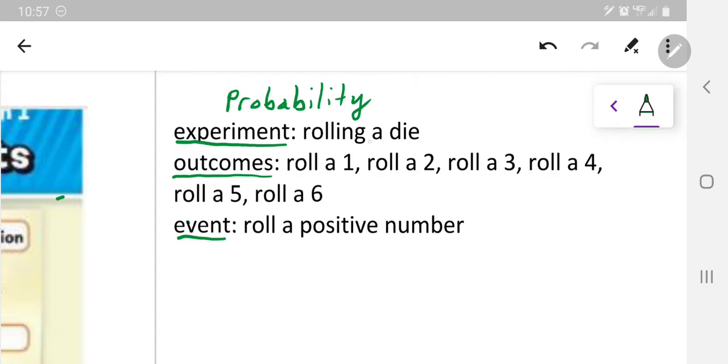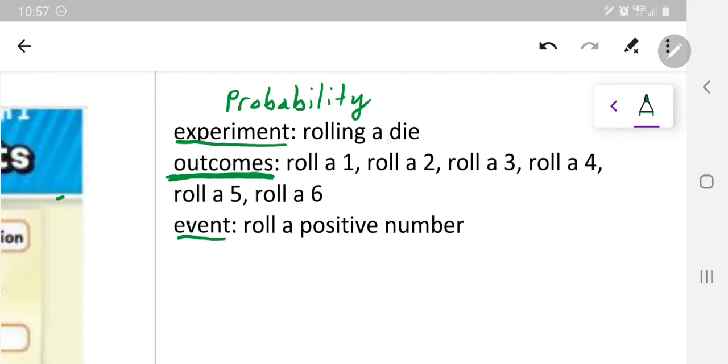So experiment, for instance, rolling a die would be a classic probability experiment. Another one might be flipping a coin, or pulling a card out of a deck of cards. That's the experiment, the actual action. The next word that comes up is outcomes. So these are all the possibilities that could happen in an experiment.